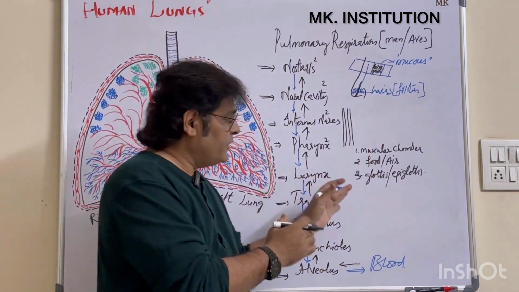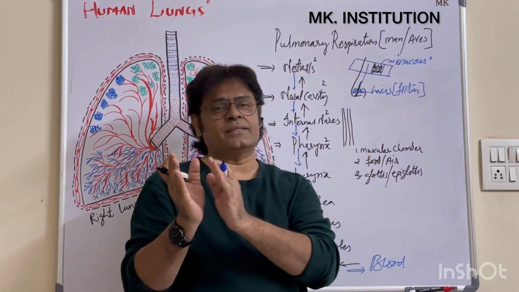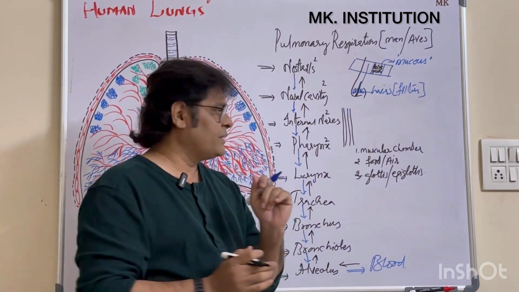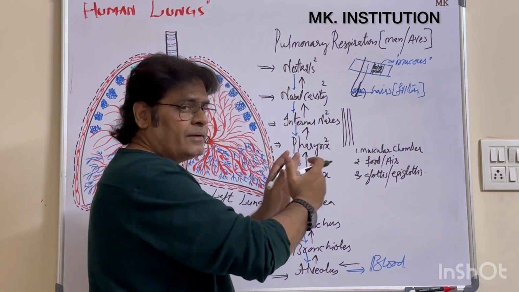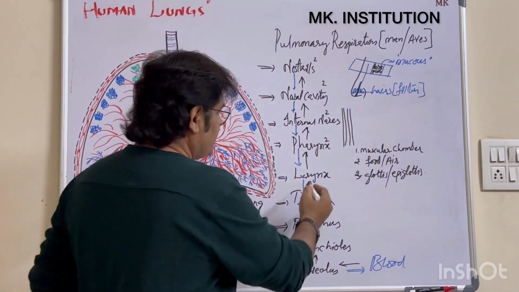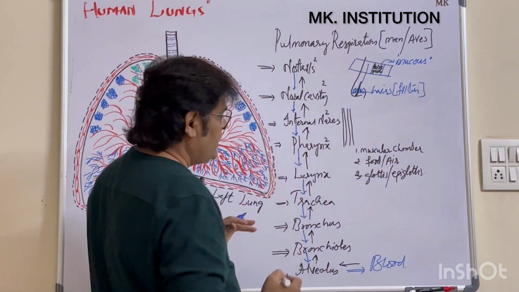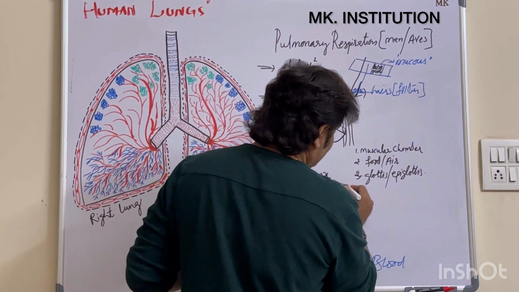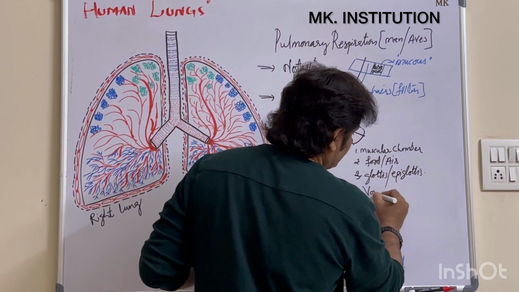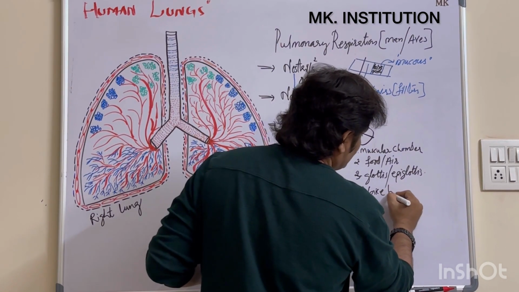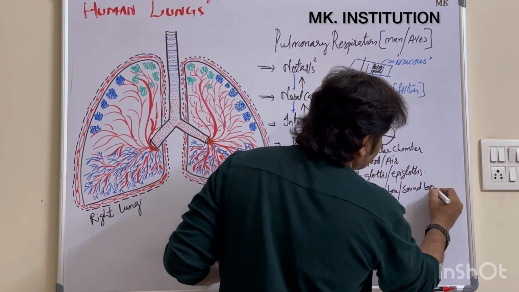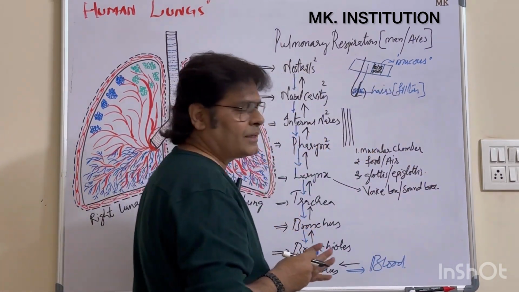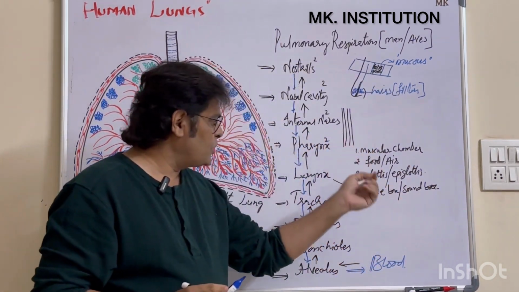From there, if food is present, it enters into the esophagus. And if air is present, it enters into the larynx. Okay, air is entering into the larynx and food is entering into the esophagus. So the next chamber is called the larynx. Larynx is otherwise called the voice box or sound box. Okay, sound box. Clear?